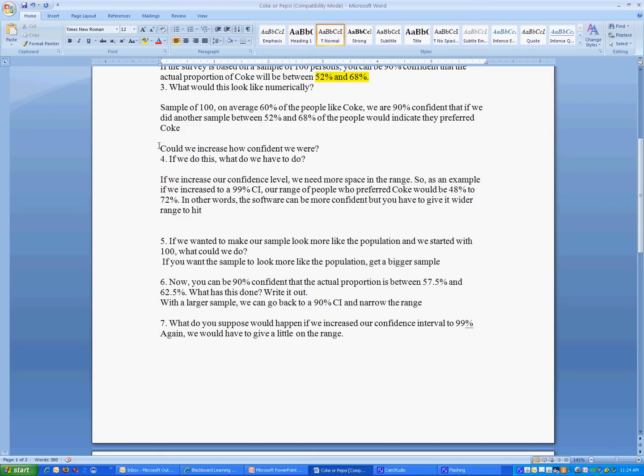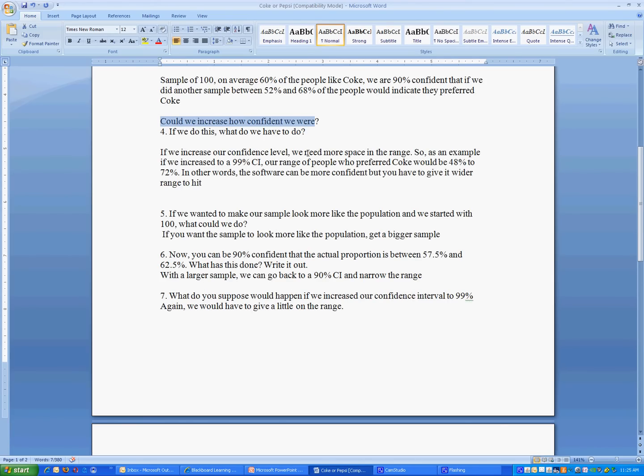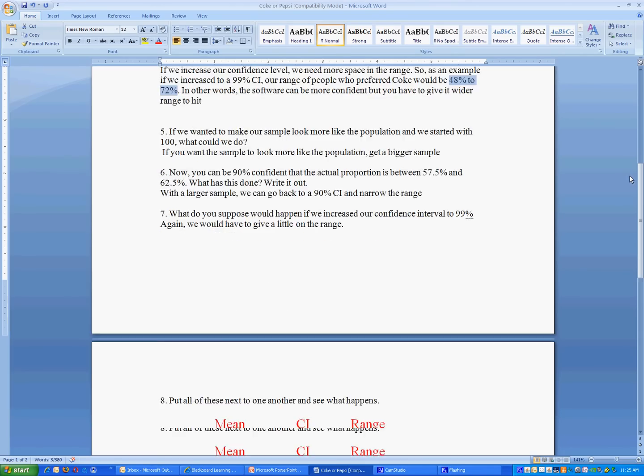Now, if we go back up here, and we told the computer that we want you to be more confident in your answer, and we want you to be more sure about the answer you're given. It can do that. If we increase our confidence level, we need more space in the range. So if we increase this confidence level to 99%, meaning that we want you to be 99% sure that what you're telling us is right, it would have to say, I can do that, but you got to give me a wider range. In this case, it'd be 48% to 72%. I never expected y'all to be able to figure this part out. What I want you to be able to do is discuss what is happening with these and what affects these.